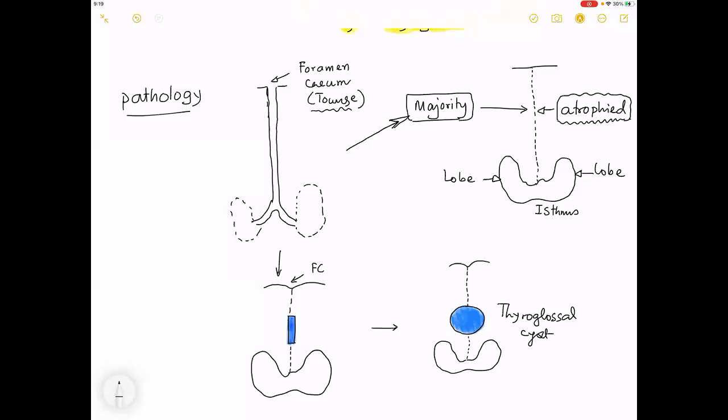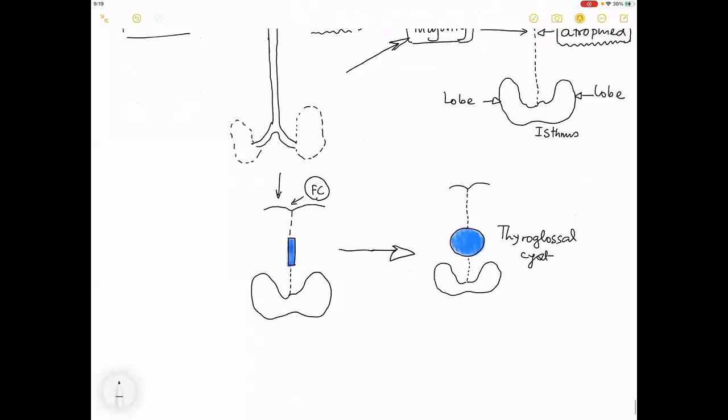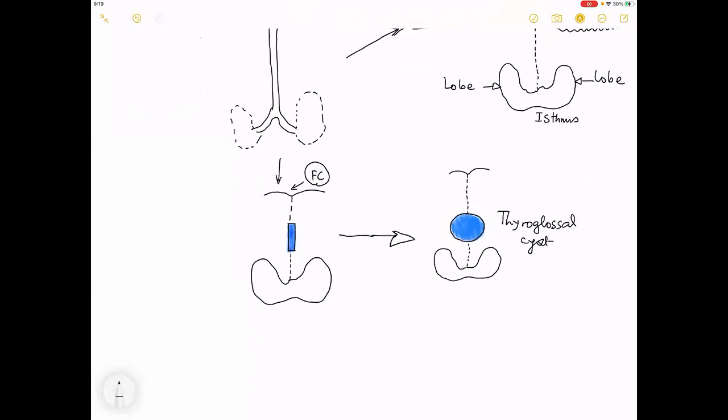But in a minority of the patients, a small group of patients, what happens is the part of the thyroglossal tract will persist.